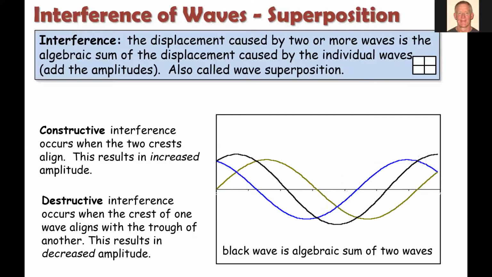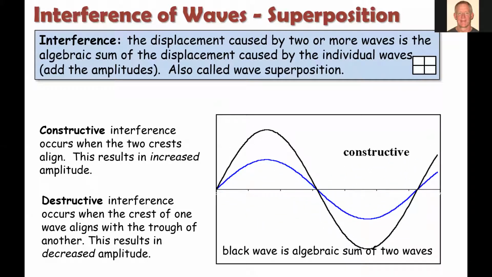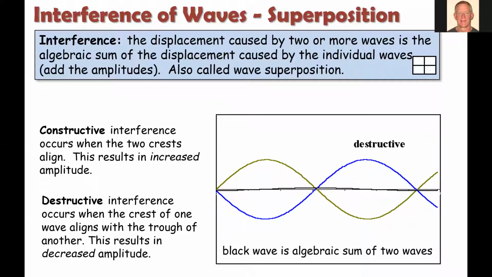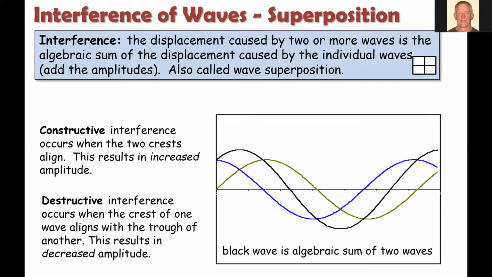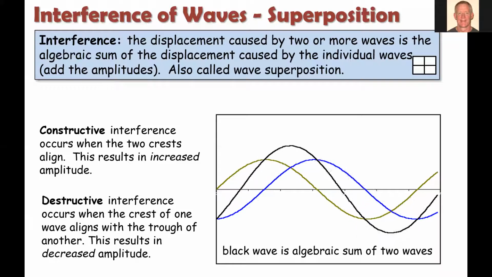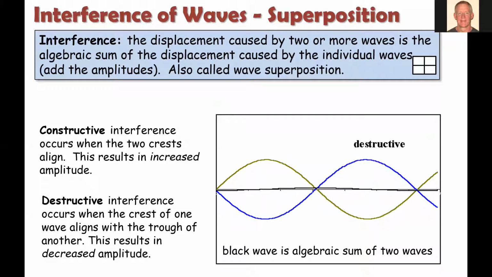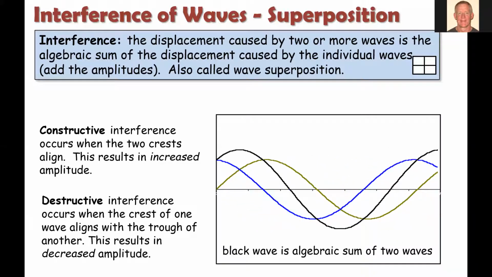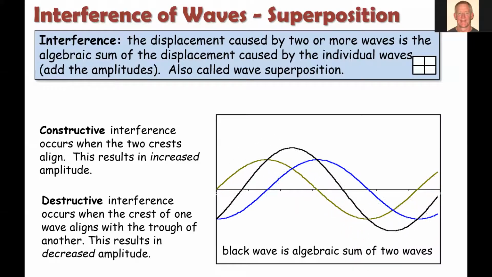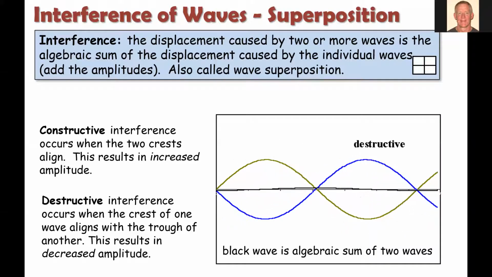Okay, the assignment you're going to work on today has some questions about how waves move through a medium and the different types of waves, and then some activities where you're going to work with two waves, add their amplitudes together, and see what the resulting interference or superposition wave would look like.